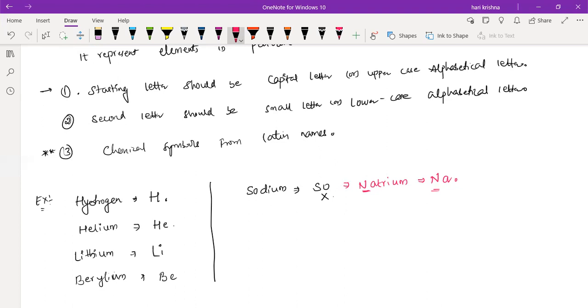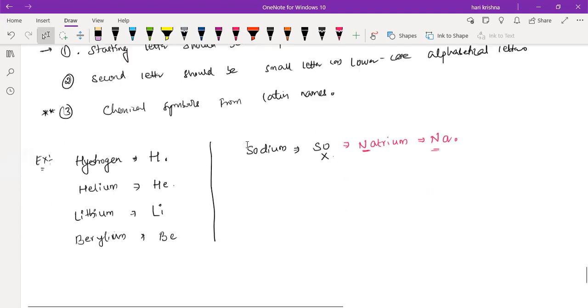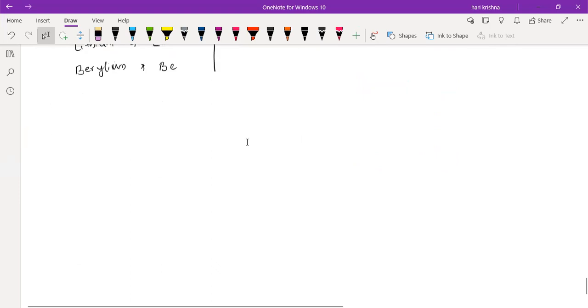I'll write the 11 elements. Sir, potassium, iron, copper, silver, gold. How many of you know those 11 elements' Latin names completely? Raise your hand. Not completely, but few of them.